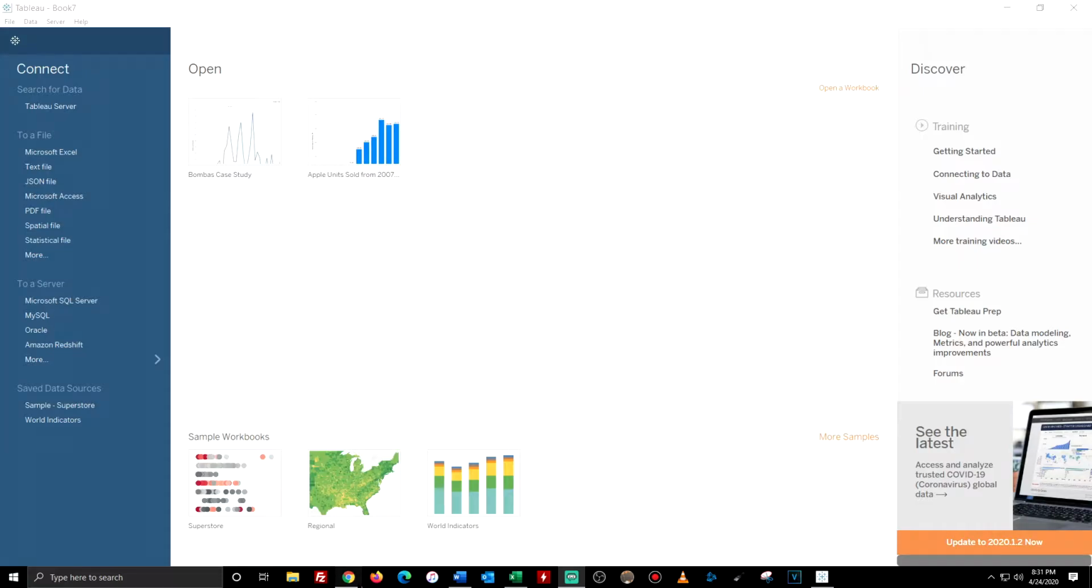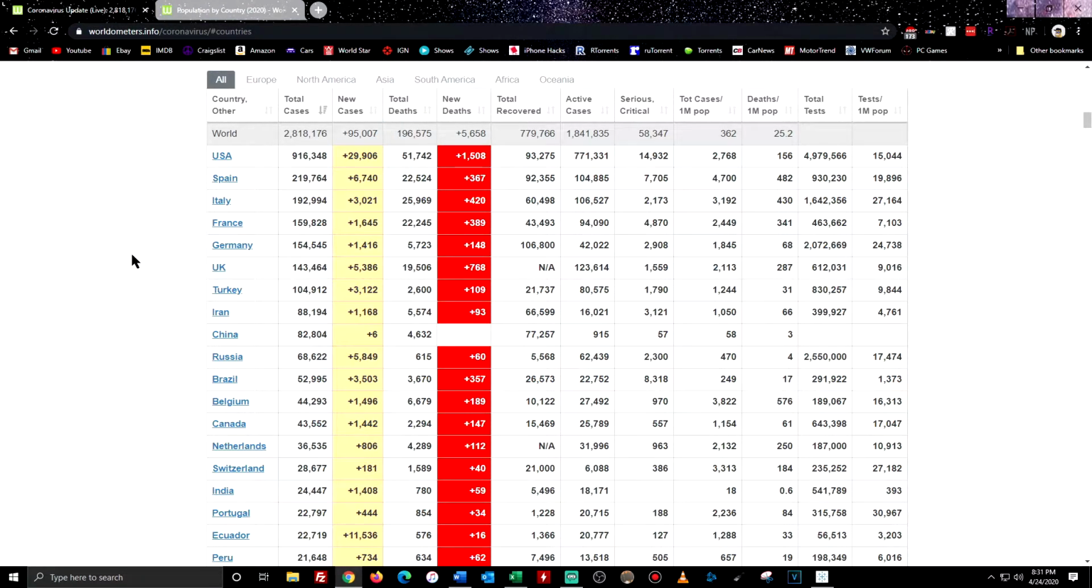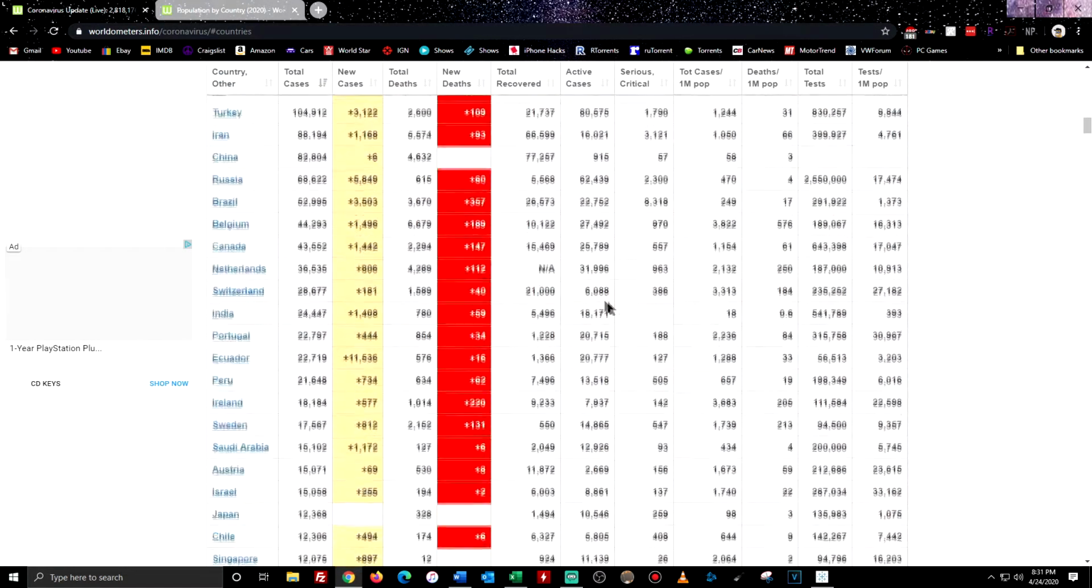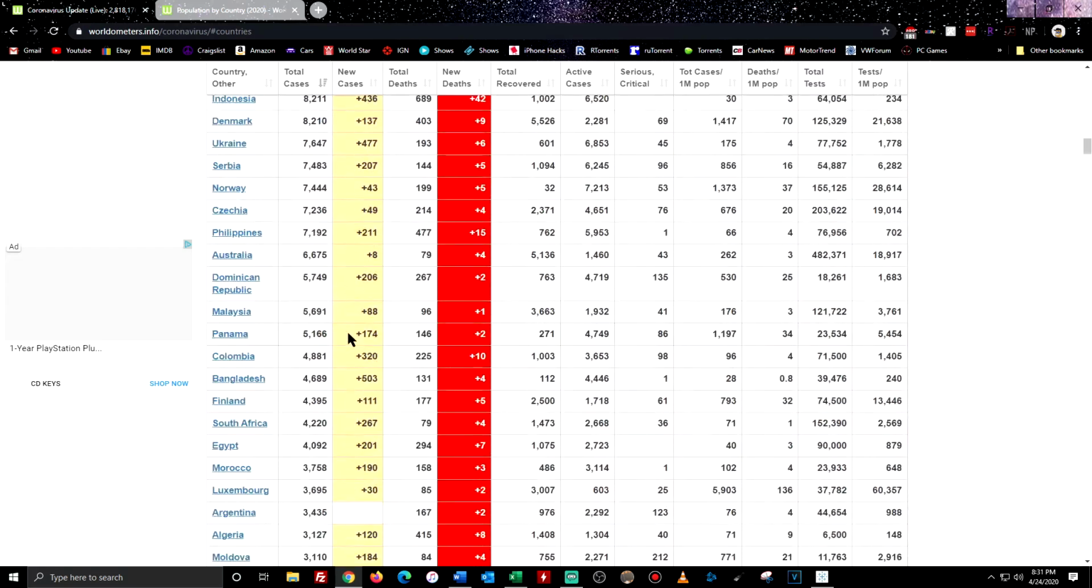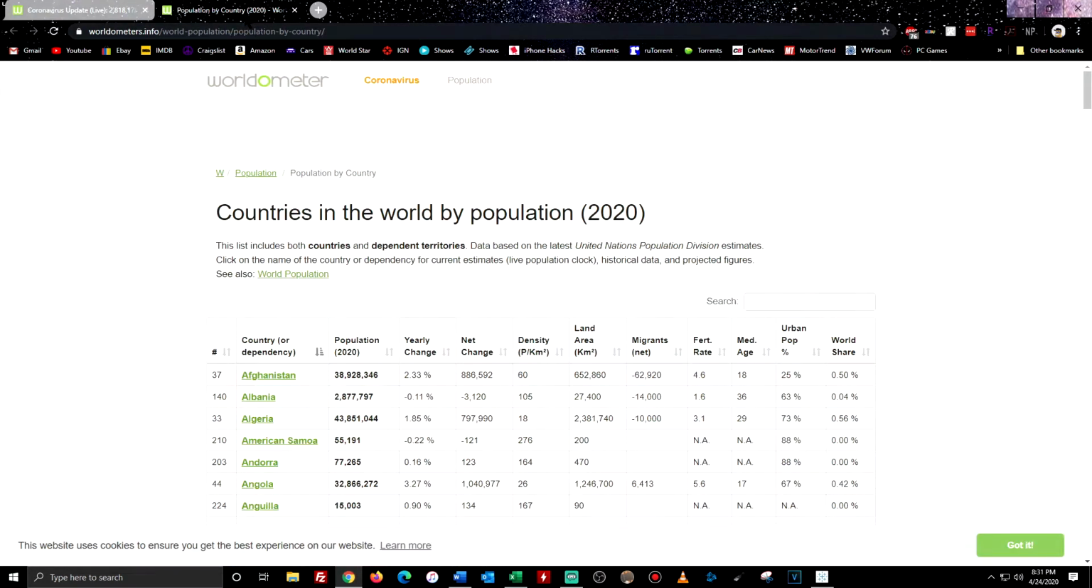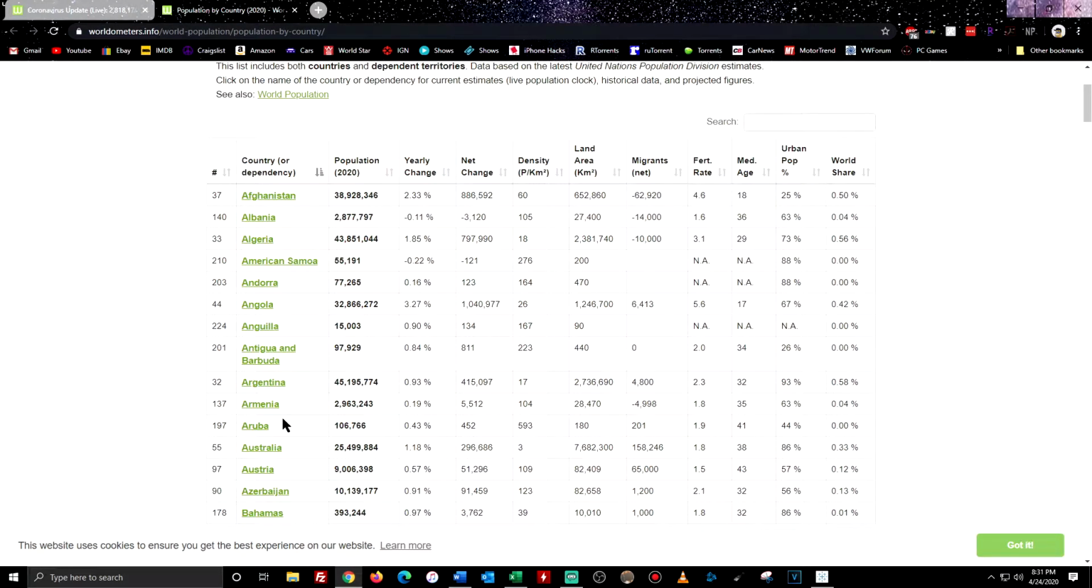So the site that I use for my data is worldometers.info. So right here, they list the countries, the total cases, the total new cases, deaths, recovered. So they give you a lot of information about a lot of countries. So I will be using this, and I will also be using the population for each of those countries.